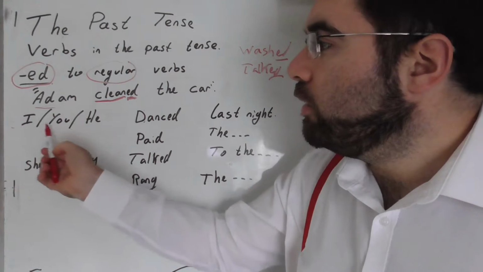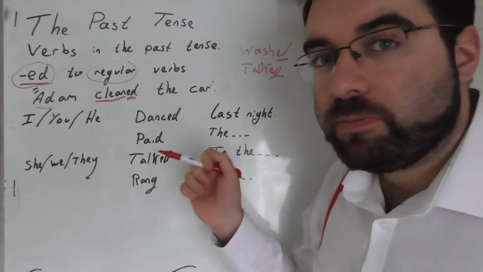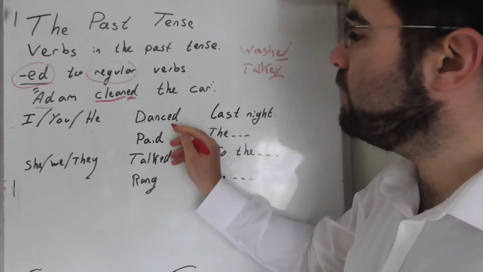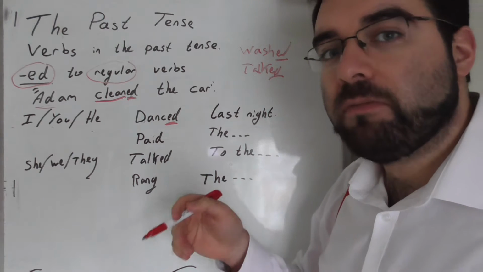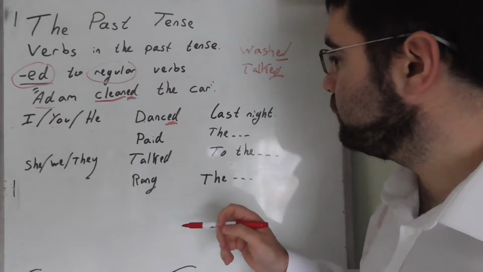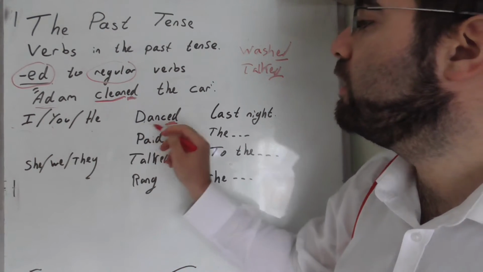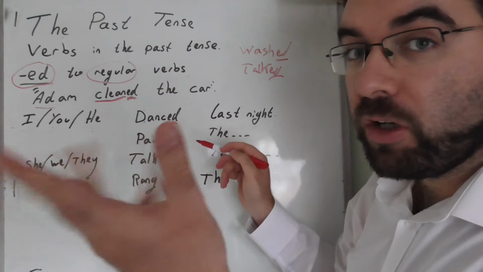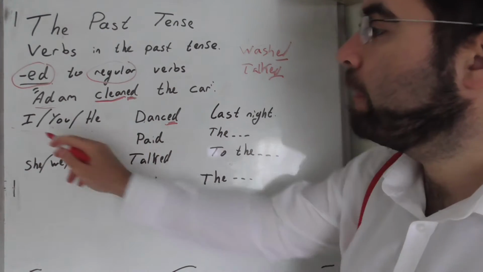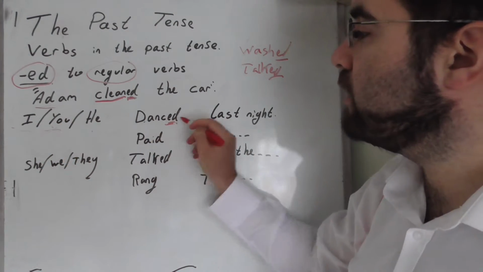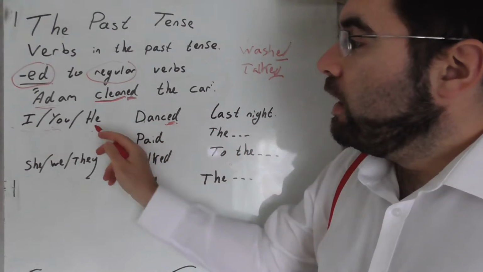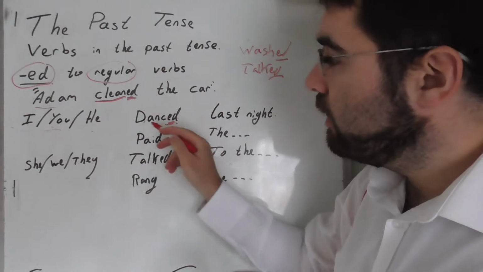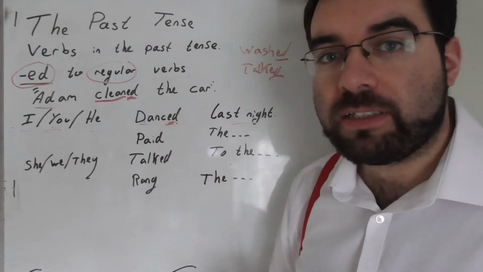So I, you, he danced. Dance, danced. Ed. Nice and simple. He danced. D-A-N-C and add the D. Danced. I danced with her last night. You danced well last night. He danced last night. Simple as that.